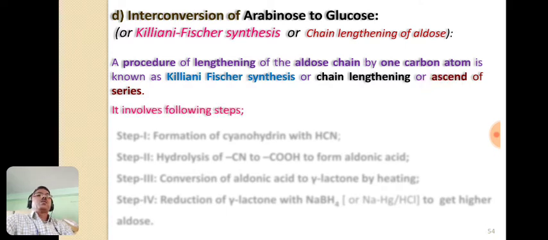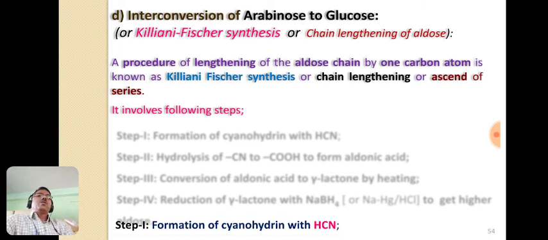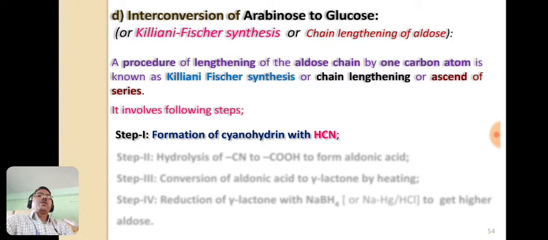Now it involves the following important steps. A total of 4 steps are involved. The first step is the formation of cyanohydrin, where arabinose, or any aldose, is treated with hydrogen cyanide, and that forms the cyanohydrin. The second step is the hydrolysis of this cyanohydrin.